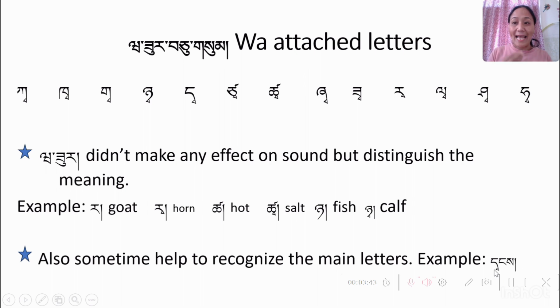So wasur is an attached letter. Attached letters, head letters and vowels always come with the main letter, not with the prefix, not with the suffix, and not with the second suffix. So wherever there's an attached letter, that is the main letter. So sometimes it can help us to recognize, oh, that is the main letter.